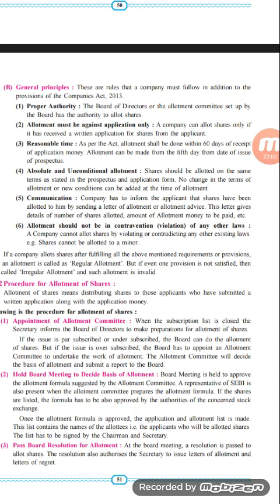So all the people need to be informed, and the people who are going to get the shares also need to be informed about the allotment money and the further things they have to do related to the allotment of shares.